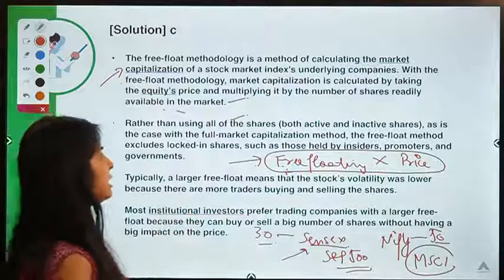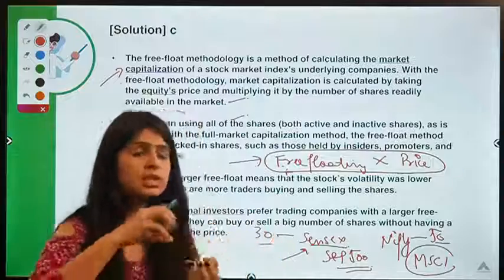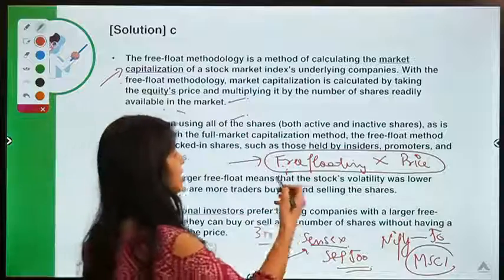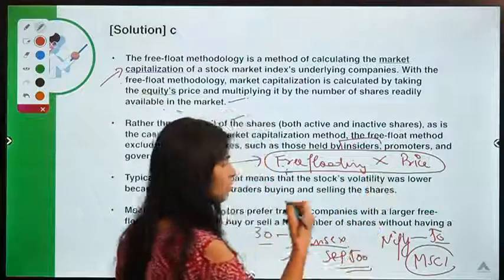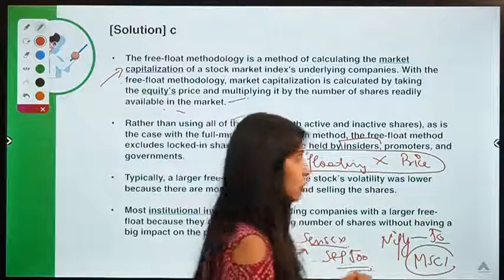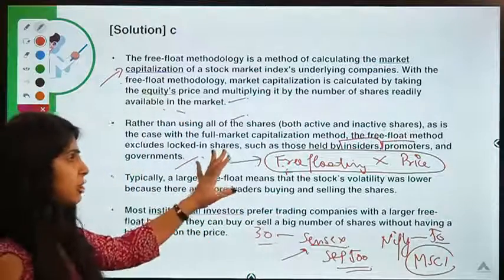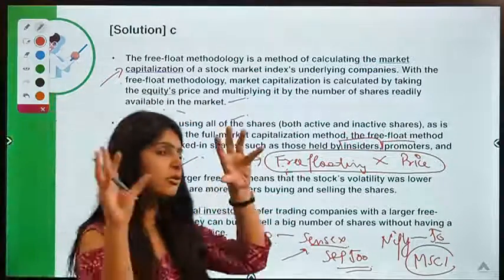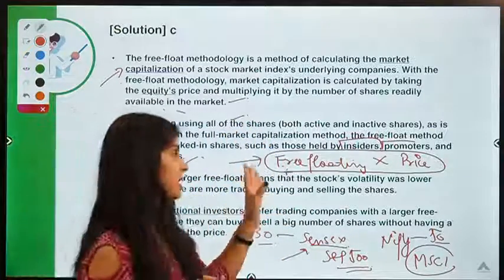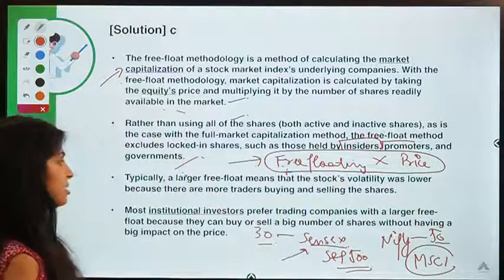So in this we are taking free floating shares rather than all the shares of a company, because there are a certain number of shares of a company which are not available for trade because they are held by insiders, like employees of the company who are not eager to sell these shares, right? They have a tendency to hold on to the shares, held by promoters, held by governments, right? So these shares are not available for trading. So basically take all the shares of a company, reduce these locked in shares, right? Then you get the free floating shares, multiply it by price, you get the market capitalization, right?